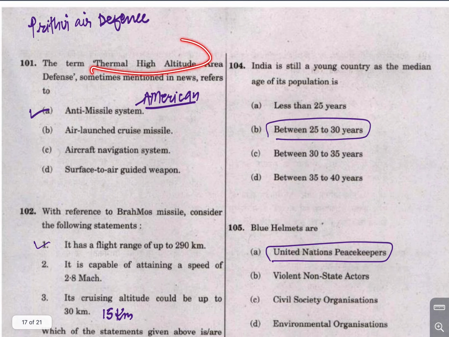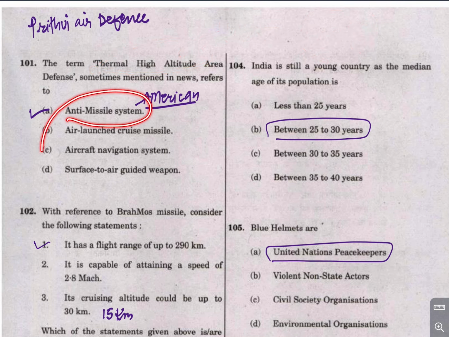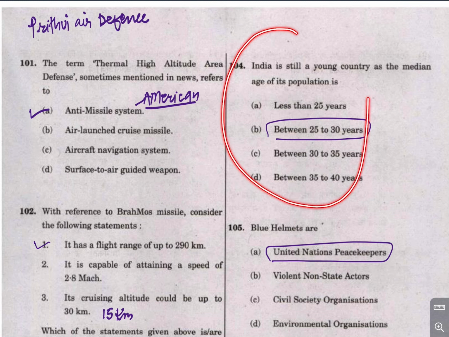Now third, this is a PYQ from UPSC, around the 2018 question. So third is an anti-missile system like the Iron Dome of Israel. It is also called Terminal High Altitude Area Defense. Now this is an important question.